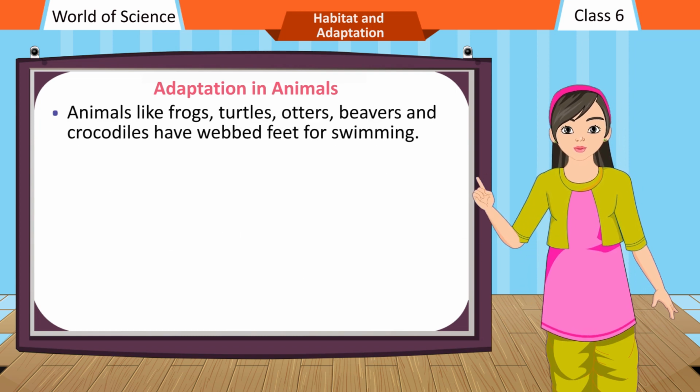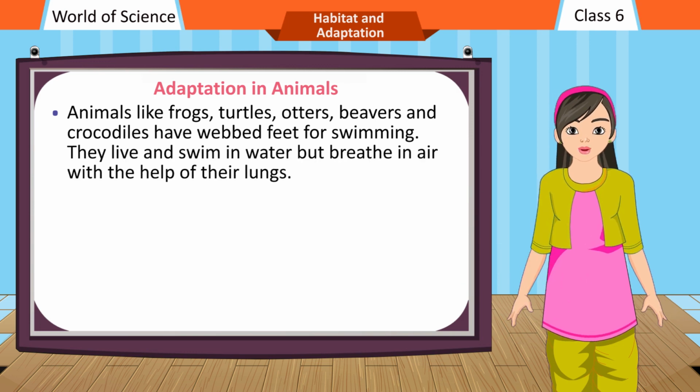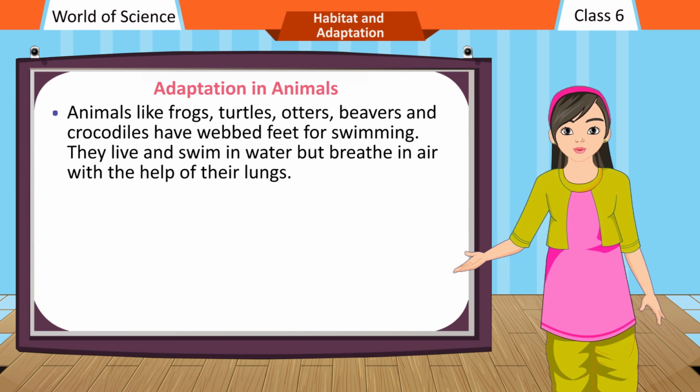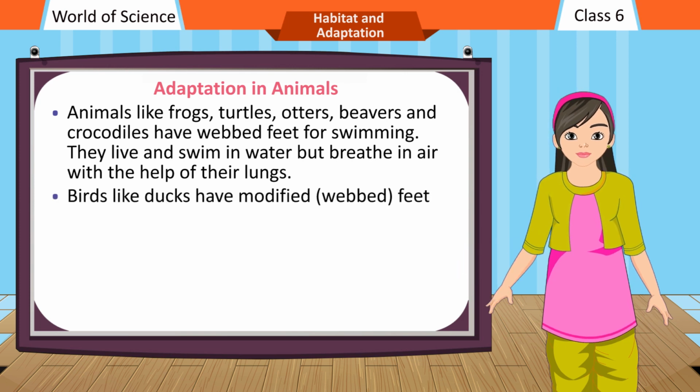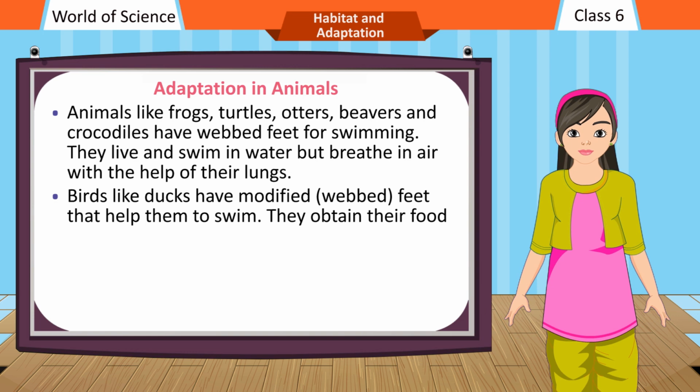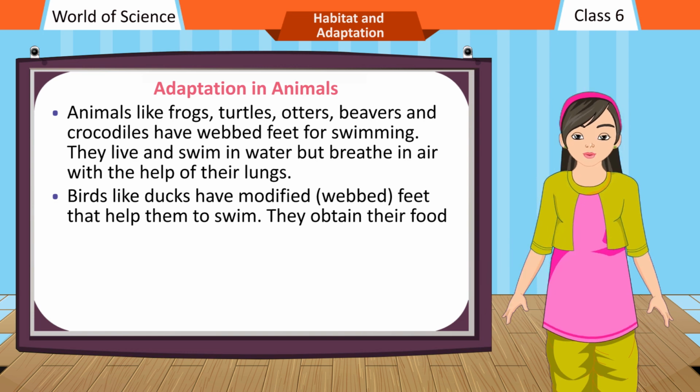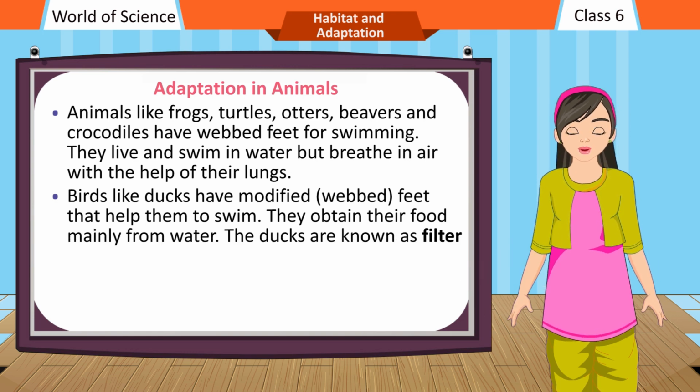Animals like frogs, turtles, otters, beavers and crocodiles have webbed feet for swimming. They live and swim in water but breathe in air with the help of their lungs. Birds like ducks have modified, webbed feet that help them to swim. They obtain their food mainly from water.